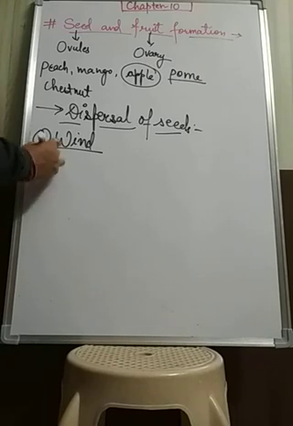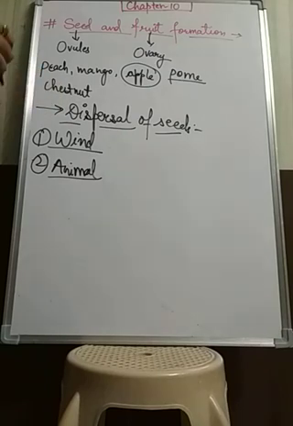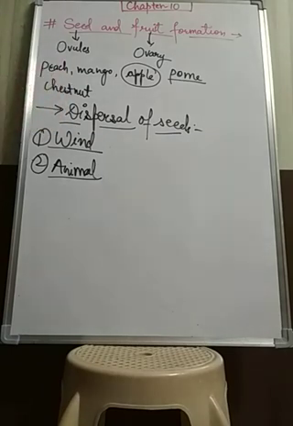Second one is animals. Animals also help in seed dispersal. How? Animals usually disperse two kinds of seeds. First one is hooked seeds and the second one is fleshy seeds. Hooked seeds have hook-like structures on the tips which attach themselves. These hooked seeds get attached to the animal's body, to the fur of the animal, and then they can easily move from one place to another.